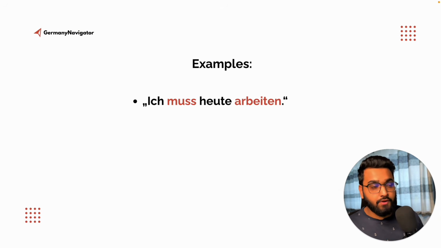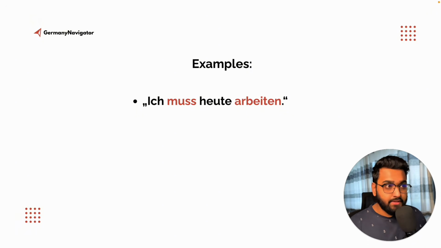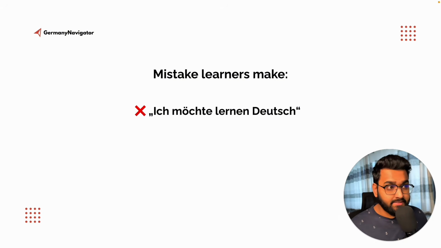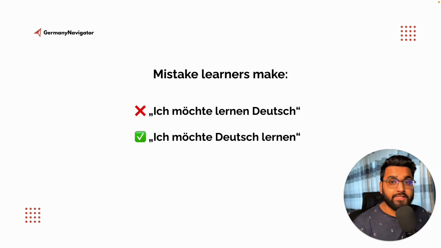Examples, ich muss heute arbeiten. So modal verb at the second position and the main verb at the end. Ich muss, modal verb, then arbeiten at the last position. Then ich möchte Deutsch lernen. Again, möchte in the second position and lernen at the end. A typical mistake learners make is ich möchte lernen Deutsch. That's wrong. You say ich möchte Deutsch lernen.